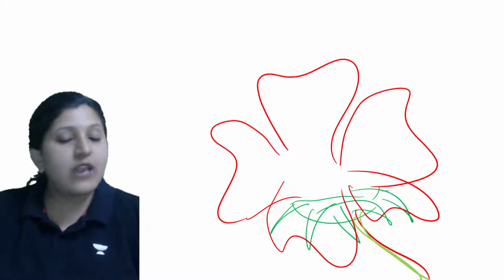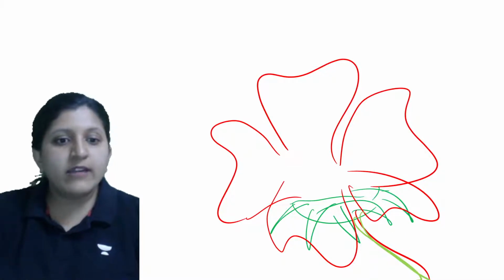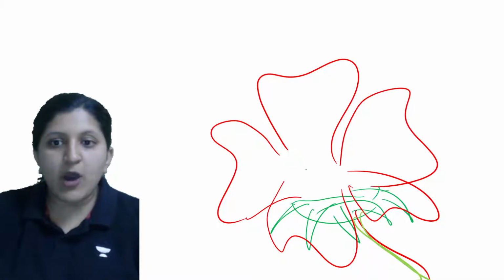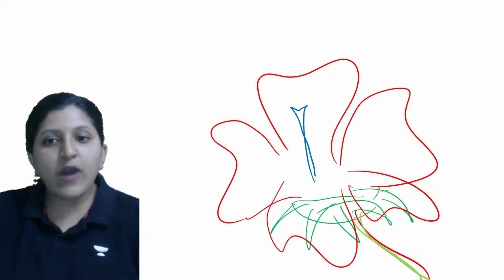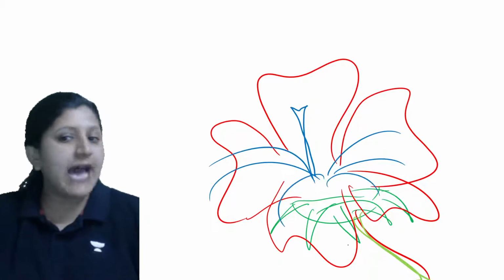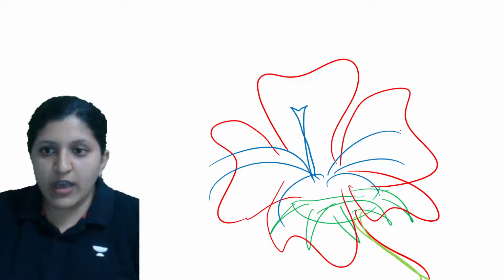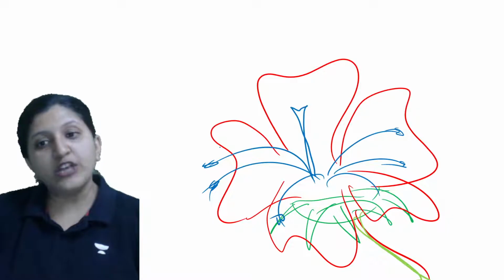Now from here the stigma is there, and then you can see style, stigma, ovary, so we will just draw the stigma over here. Then anther and a filament can be there, so we can just draw this anther and a filament. This is the anther over here. From the anther there is production of pollen grain.